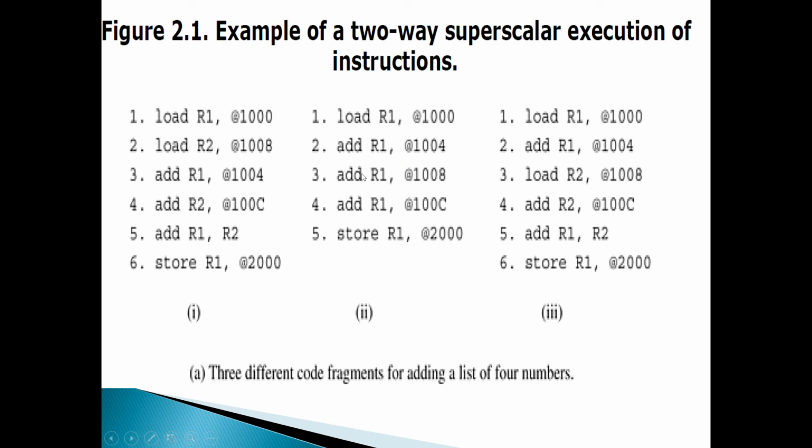So in the second, load R1 1000, add R1 1004, add R1. Again, just see, these two are dependent. So unless and until you load, you cannot add. Just go through all the code sequences. So it is also an exercise for you.